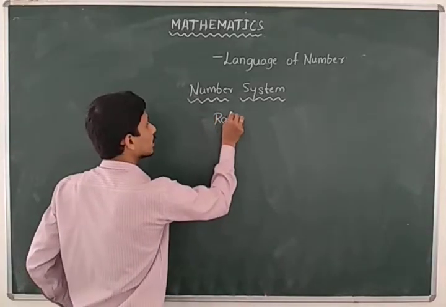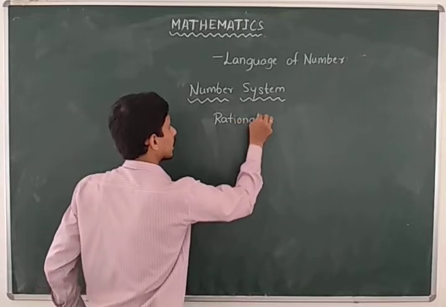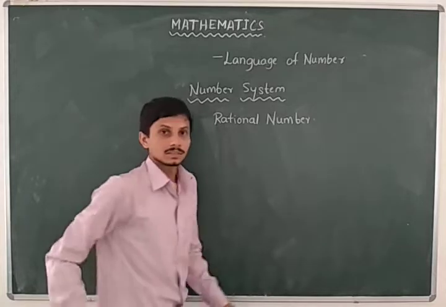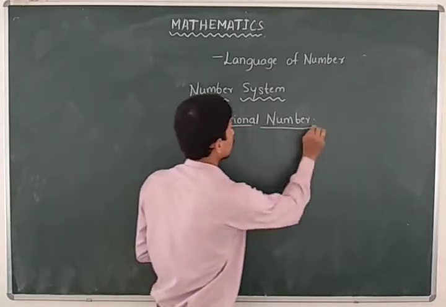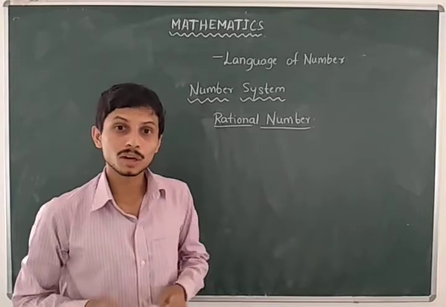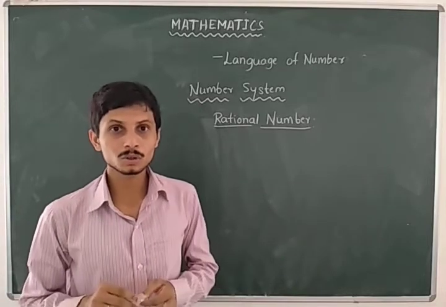I hope you already learnt rational numbers in the previous class. These are the numbers in the form of p by q, where p and q are integers and q is not equal to 0.